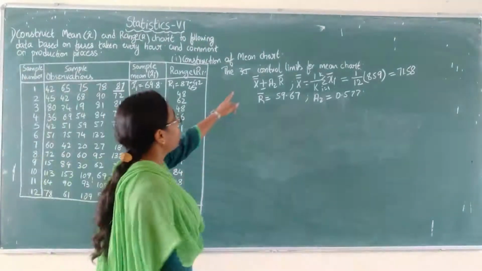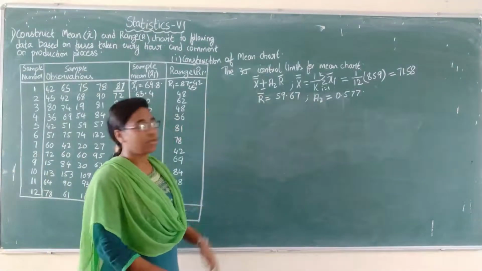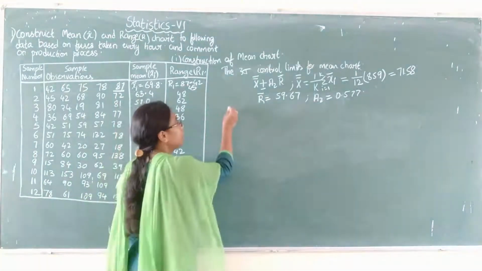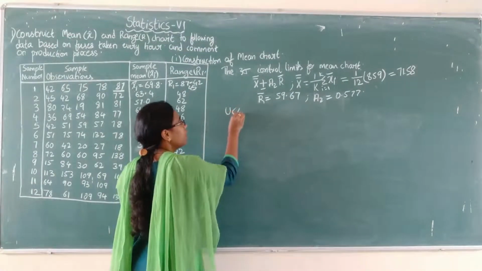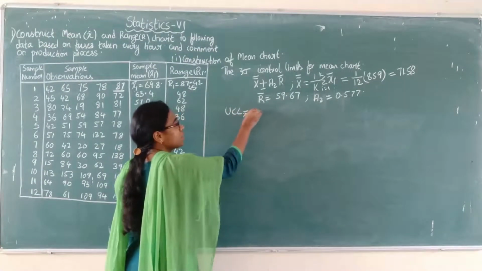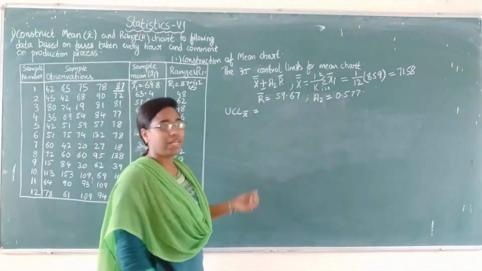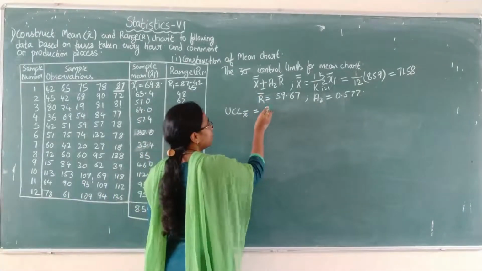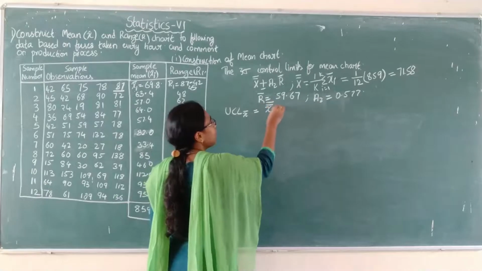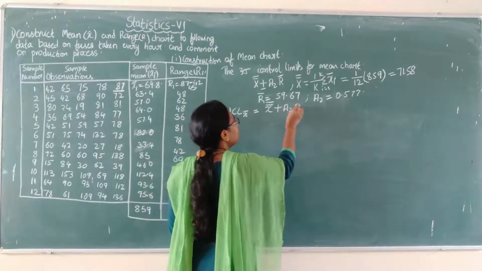Now what are the control limits for the mean chart? X double bar plus or minus A2 R bar. So first you will write the UCL of X bar. If you consider plus, you will get the UCL of X bar, that is X double bar plus A2 into R bar.